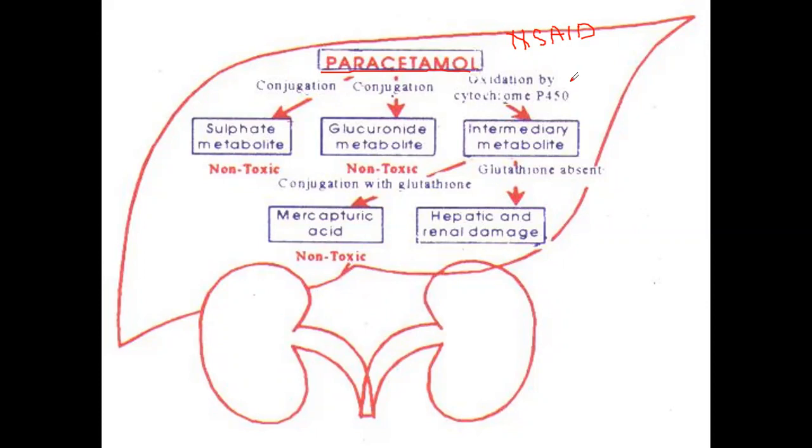So as you can see, this is the structure of the liver. The normal dose of paracetamol is from 500 to 1000 milligrams. This is the dosage in which paracetamol is available, but in the most common dosage form, its quantity is 500 milligrams. So the maximum quantity that we can take is 4 grams per day of paracetamol.